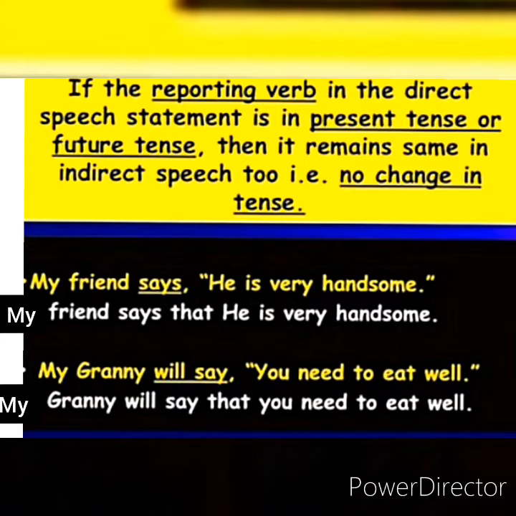No change in tense. Second example, my granny will say, you need to eat well. Here the reporting verb is will say, that is future tense. So the indirect speech will be, my granny will say that you need to eat well. No change in tense in indirect speech.